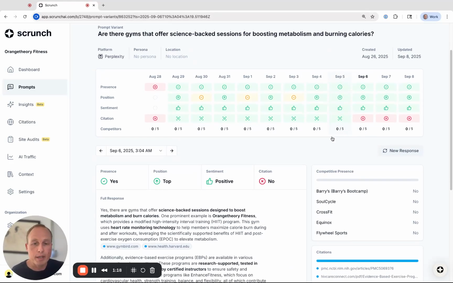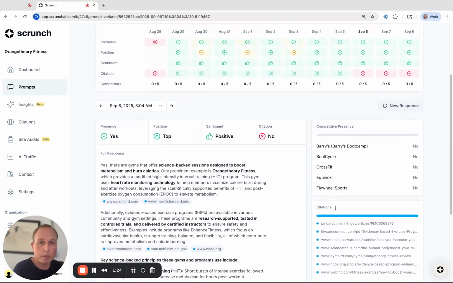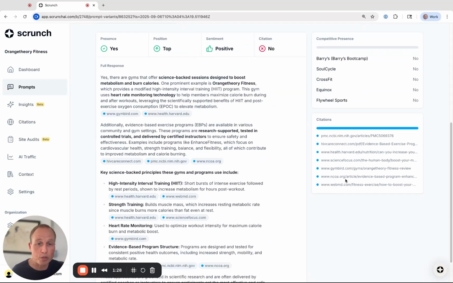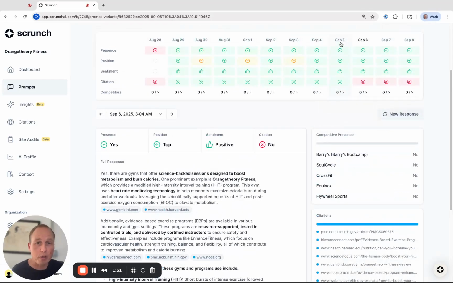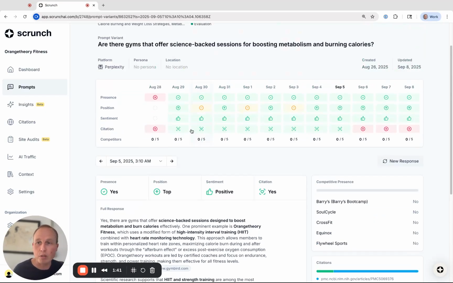So this is also something that's really cool about Scrunch, is you can see the citations that the LLMs are pulling forward. So if I click on September 6th, we can see that there's not an Orange Theory citation here. But if I go back to September 5th, we can spot that, oh, this Orange Theory citation is spotted here. And so this is on our FAQ page. So maybe something we want to incorporate into the FAQ page is how we can answer this question in a better way. And then we'll be cited here and we won't lose our ranking.